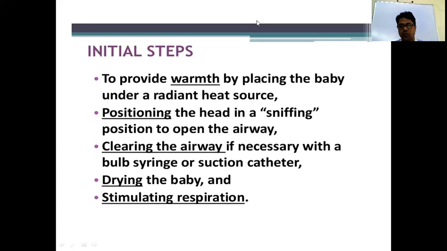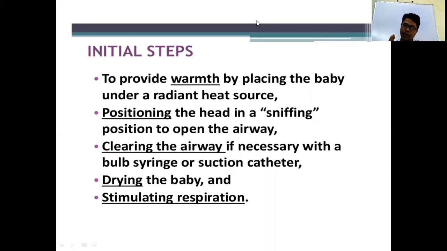If you want to do suction through a catheter, then don't insert the catheter more than 4 to 5 centimeters inside the mouth, and don't touch the posterior pharynx. In this way, you have to clear the airway. Next is drying. Once you clear the airway, you dry the baby.